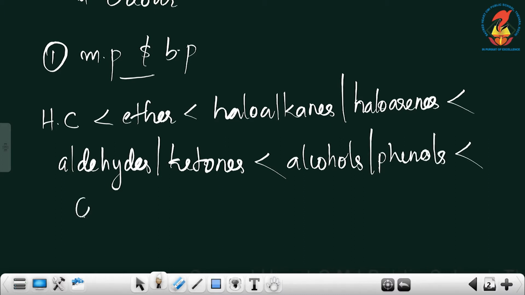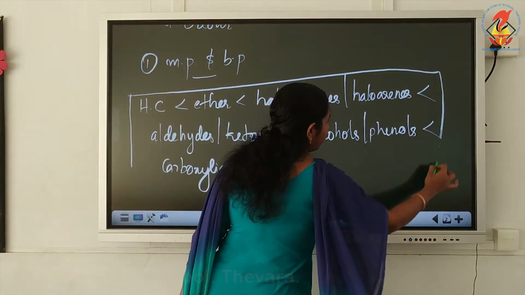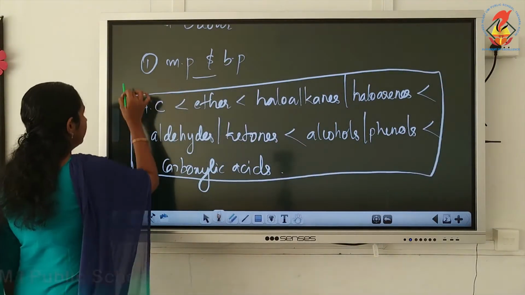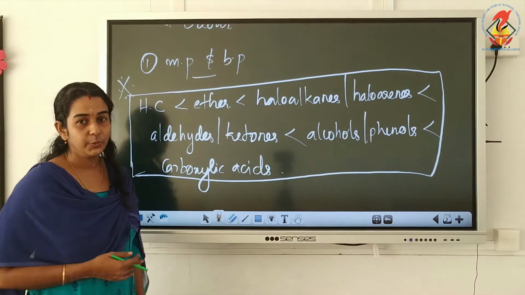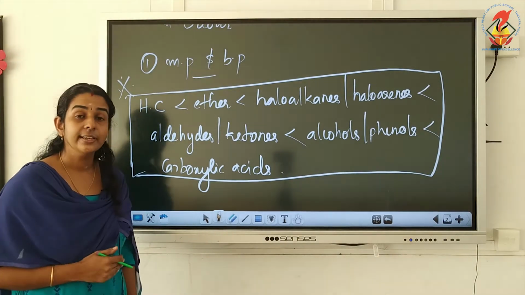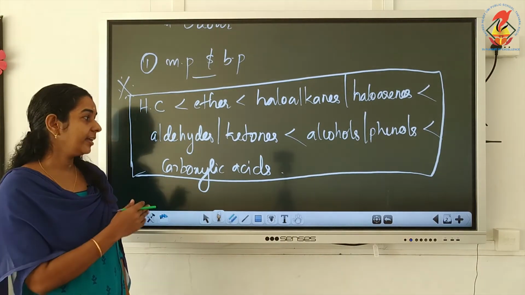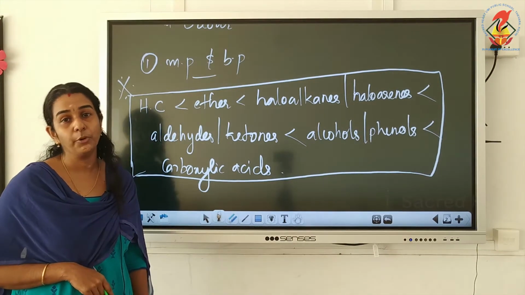And the last, carboxylic acids. So once again, draw this box in your notebook. From this it is very clear that hydrocarbons are having the lowest melting point and boiling point and carboxylic acids are having the highest melting point and boiling point.